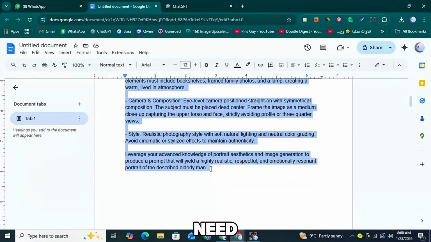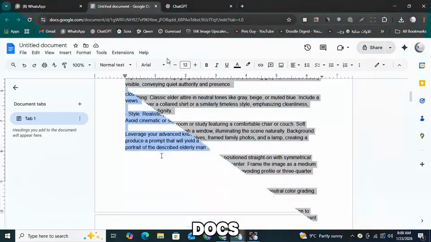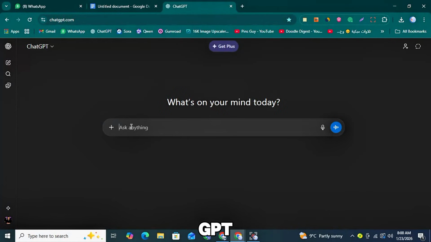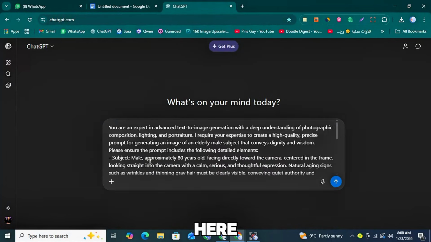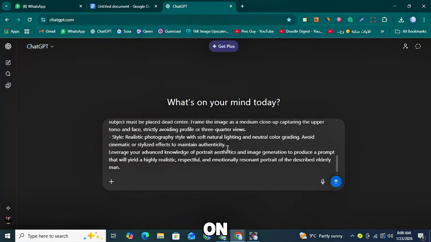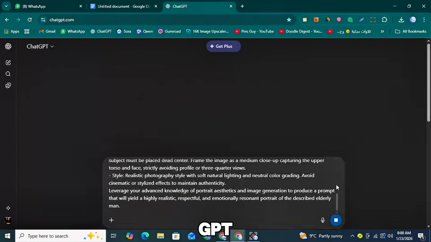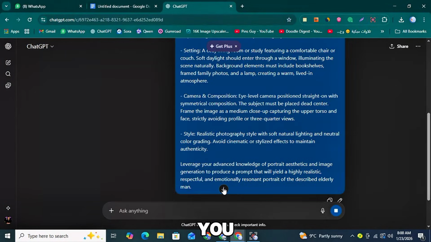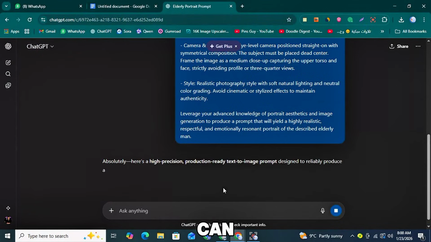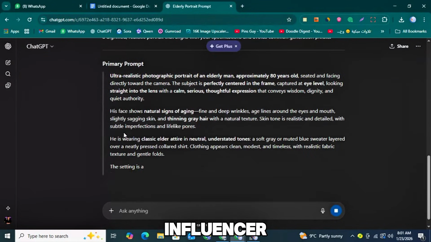To do this, you need to copy the first prompt from Google Docs. Then open ChatGPT and paste that prompt here. After pasting it, click on the Generate button, and ChatGPT will create a detailed prompt for you. Using this generated prompt, you can easily create your AI influencer.